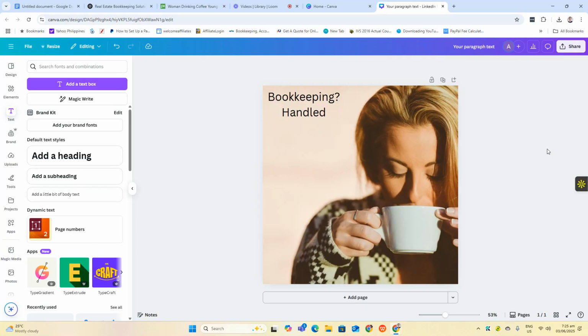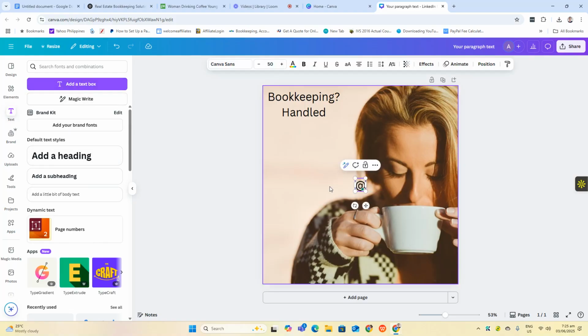Okay. Very simple. You can also place here your icon, if you have the agency or bookkeeping icon. Your branding, you can also place it here, or you can place here your website address.